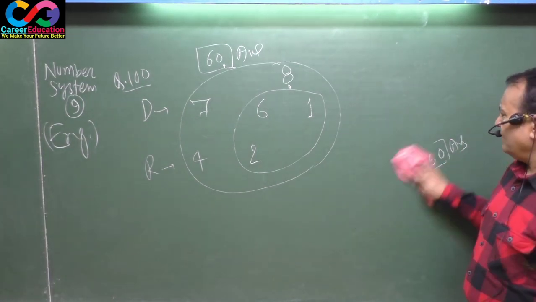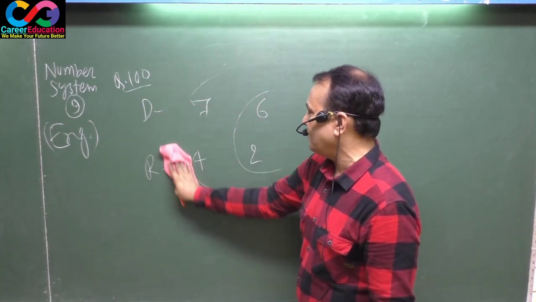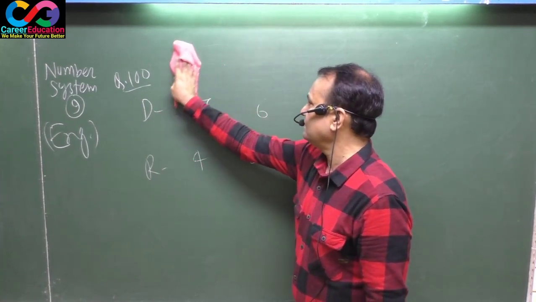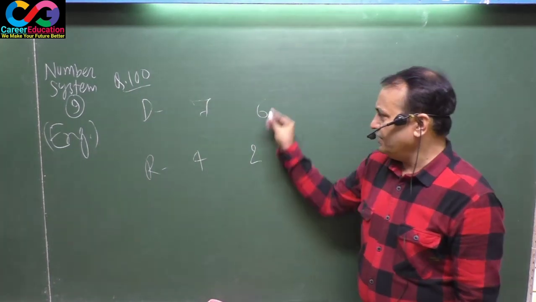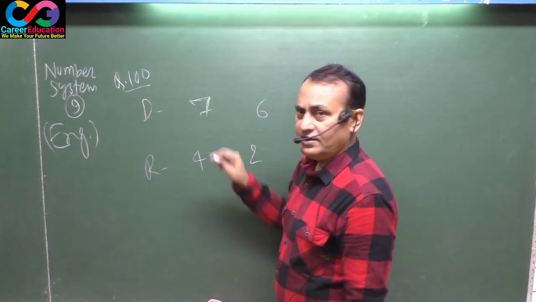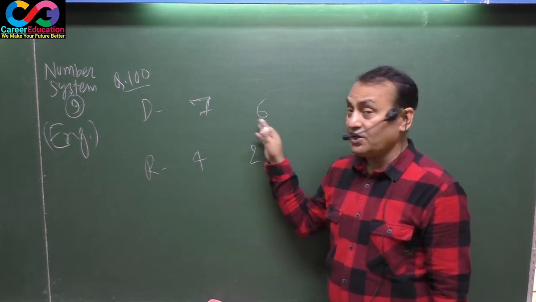See here. You got 60 as the least number. If 60 is the right answer, all the cases must match.